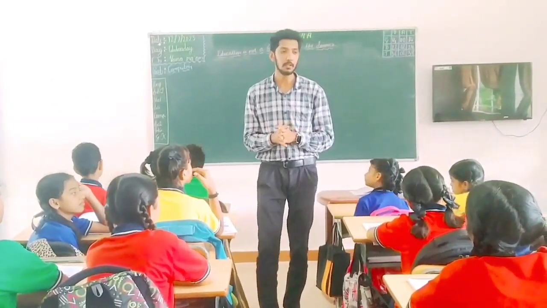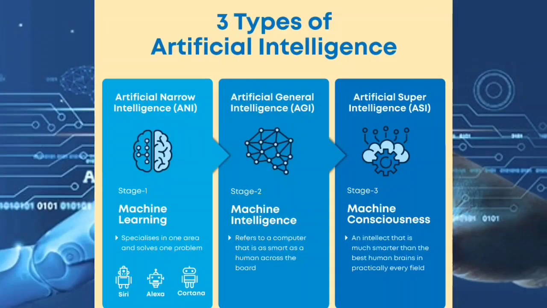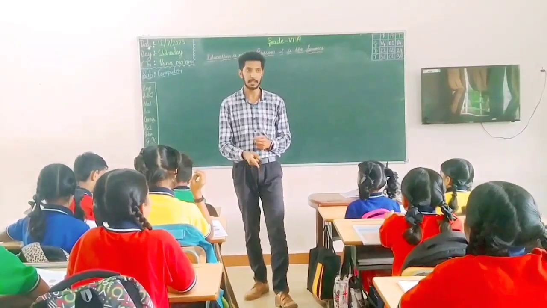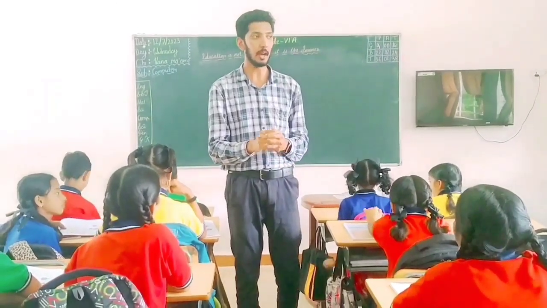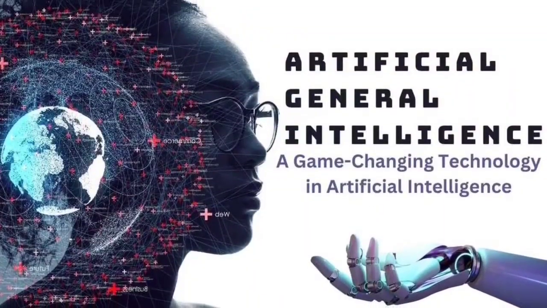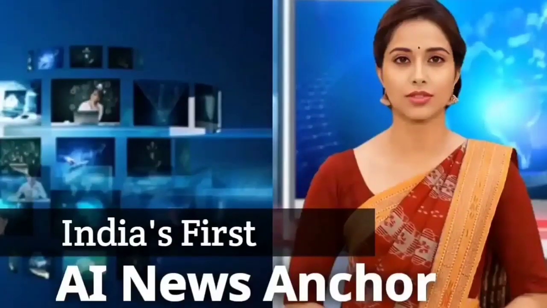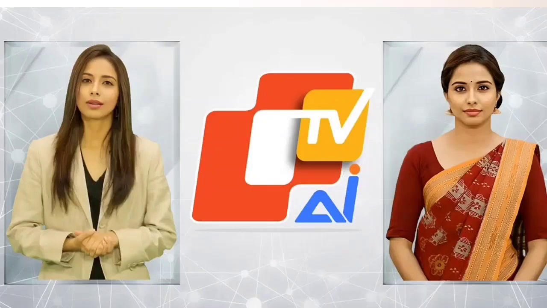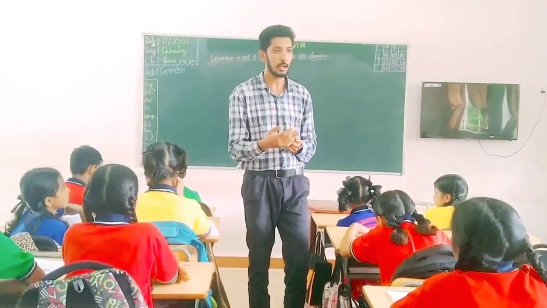Getting, no? So this is all about types of artificial intelligence. How many types are there? Three types are there. First one is artificial narrow intelligence. In that, only one task will be done at a time. Then the second one is artificial general intelligence. In this technology, what will be happening? It will behave and work exactly like human beings. Examples are robots like Sophia and many others. Humanoid robots.